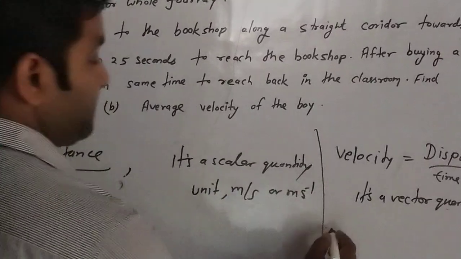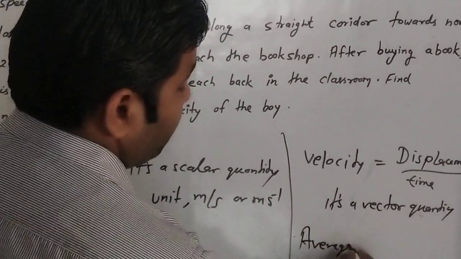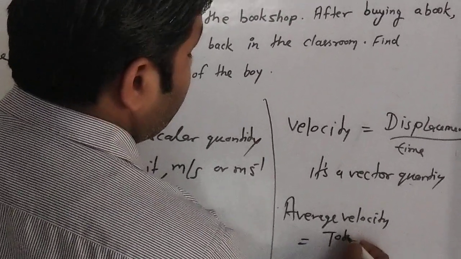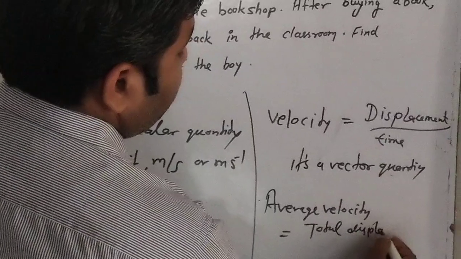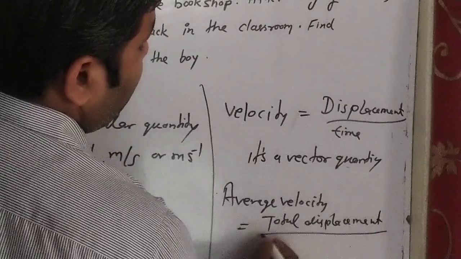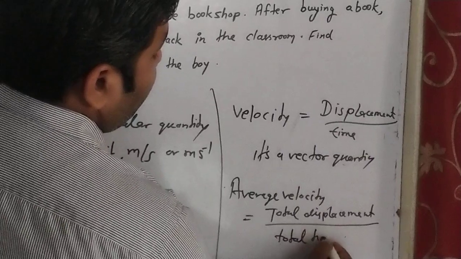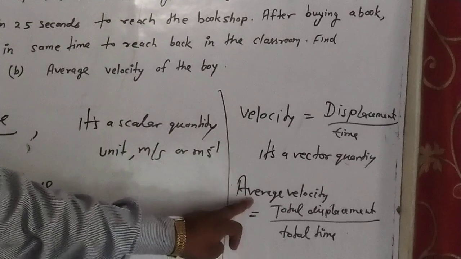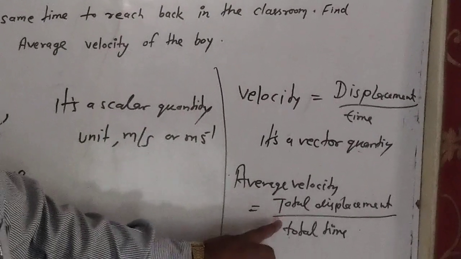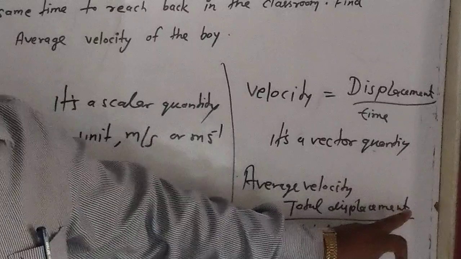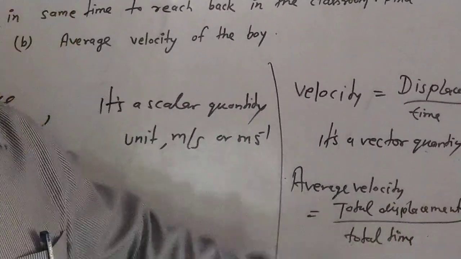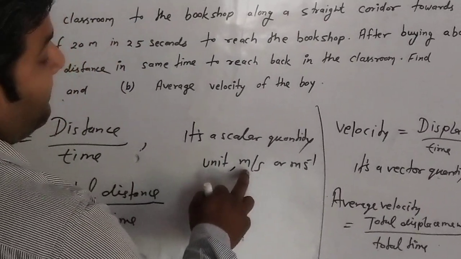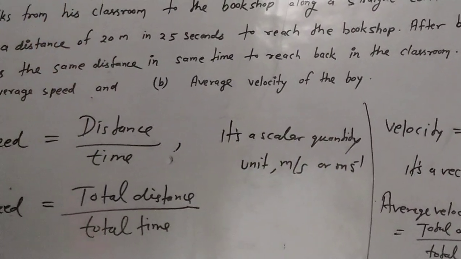And same for average velocity. The formula for average velocity is total displacement upon total time. Whenever given, we can calculate the average velocity. Average velocity is defined as the ratio of total displacement covered by the body to the total time taken by the body. And the unit will be the same, meter per second or meter second inverse.